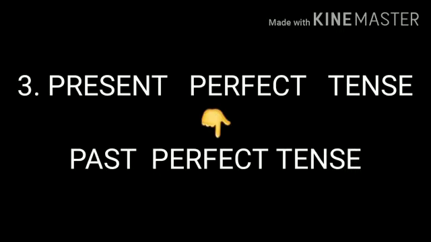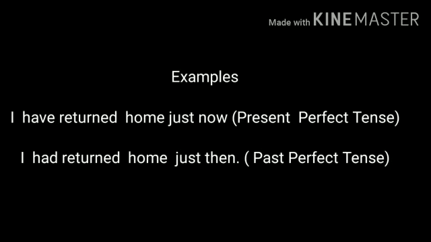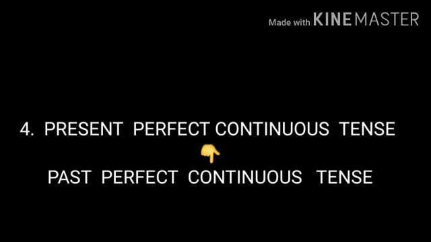Number 3. Present perfect in direct speech becomes past perfect in indirect speech. For example, he said, "I have eaten rice," will become he said that he had eaten rice. Number 4.